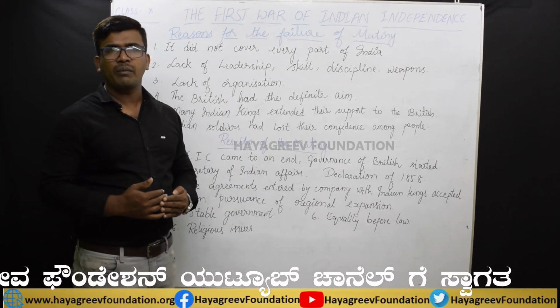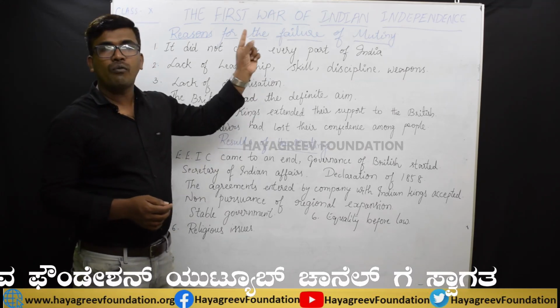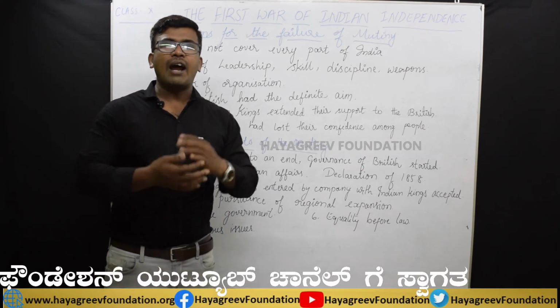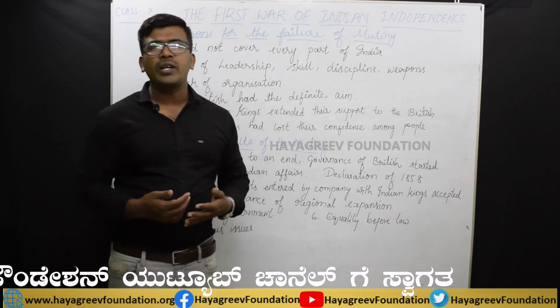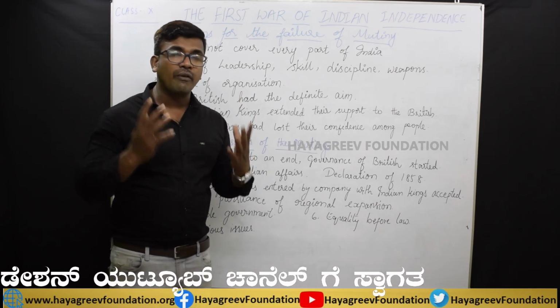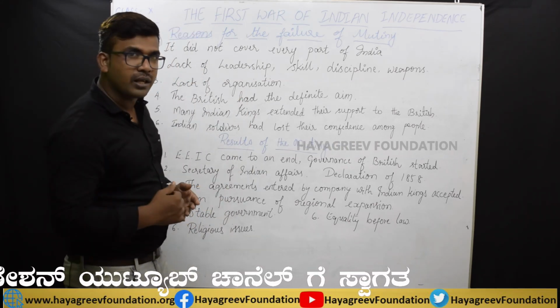All these reasons became the main reasons for the failure of the 1857 mutiny. Students, after completing this revolt, many changes have taken place in our country. So what are those changes? What are the effects of this mutiny? Let us discuss one by one.